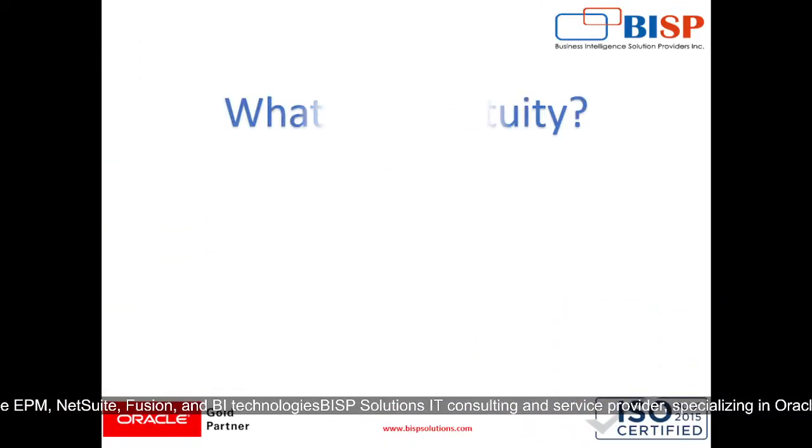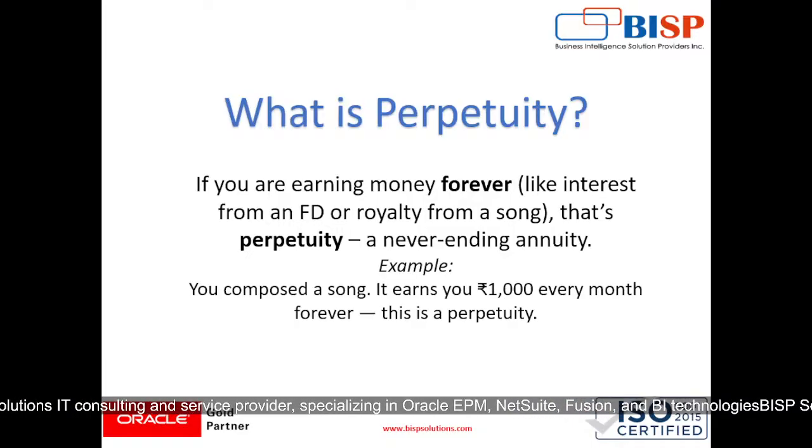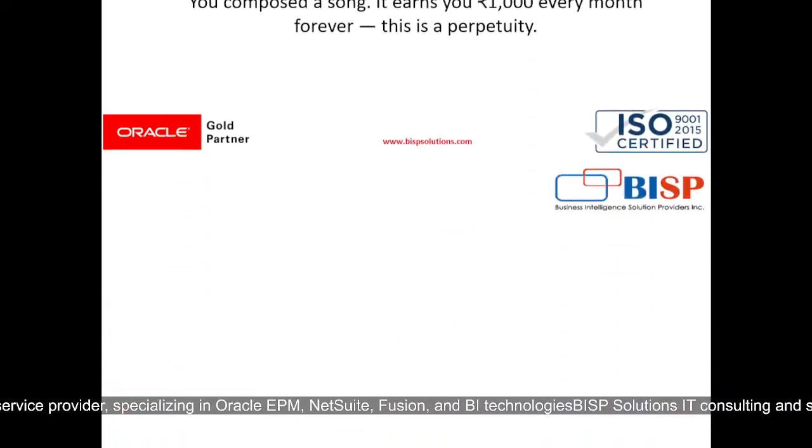So what is perpetuity? If you are earning money forever, like interest from an FD or royalty from a song, that's perpetuity, a never ending annuity. For example, if we compose a song and it earns 1000 rupees every month forever, this is a perpetuity.